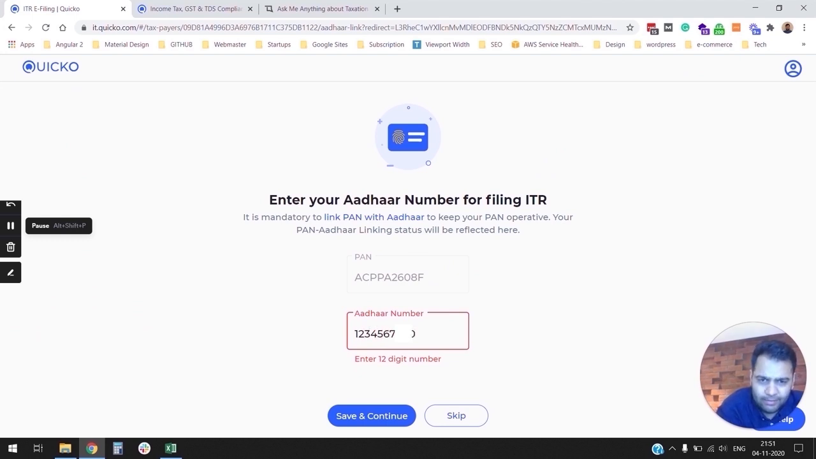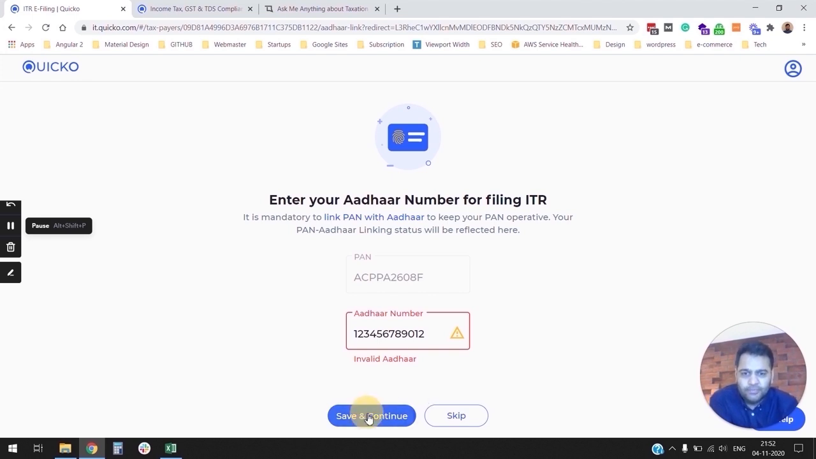But some great things where Quicko really outshines all the other platforms is the nitty-gritty integrations, right? So for instance, as soon as you enter your Aadhaar, we verify whether your Aadhaar is linked to your PAN, right? So in this case, not only are we telling you that there is an invalid Aadhaar, but we will also prompt you that your Aadhaar is not linked to your PAN. And as some of you may be aware, it's compulsory to link your PAN with your Aadhaar before you file your income tax return. Otherwise, you will get a defective return notice. So Quicko blocks you along the way on these kinds of issues.